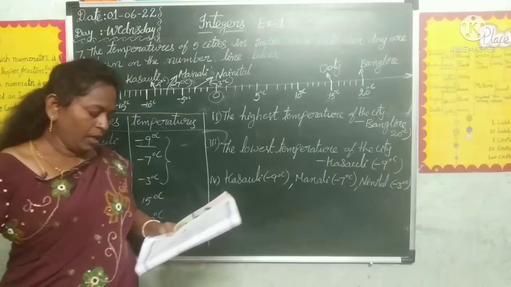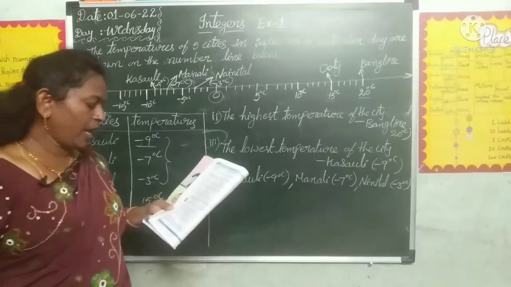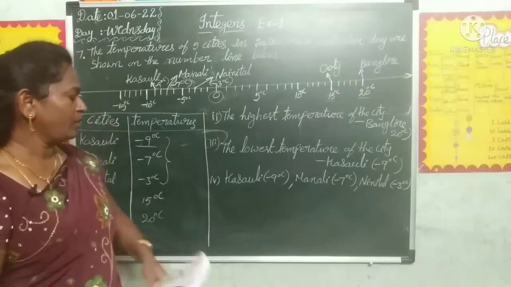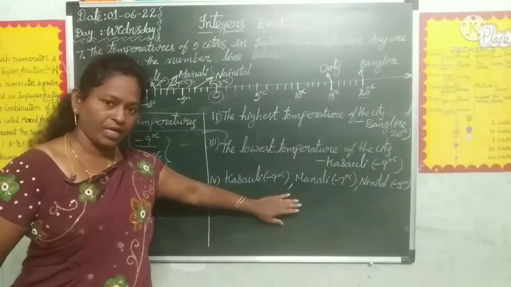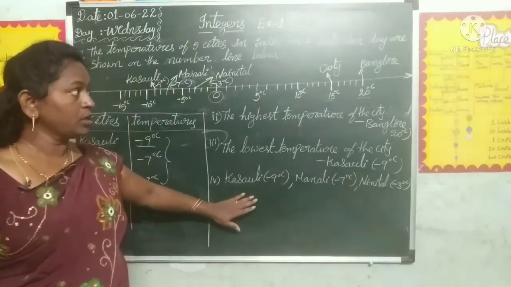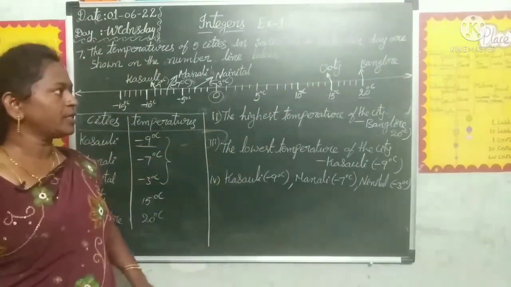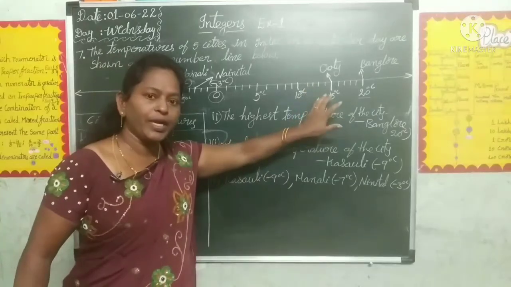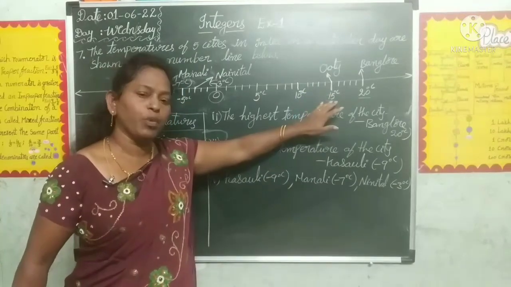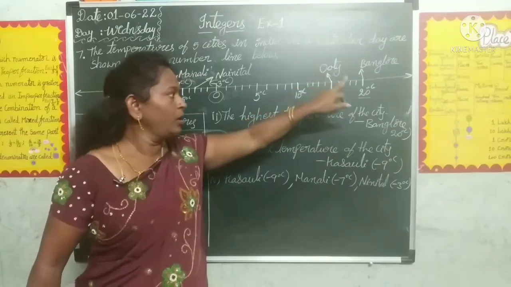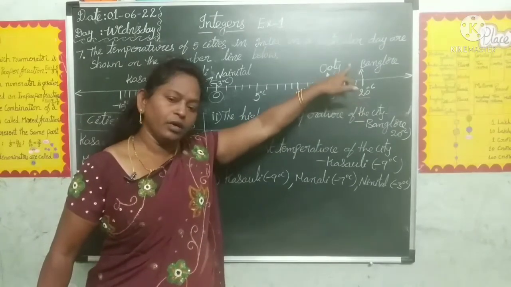And finally, the fifth one. Name the cities whose temperatures are more than 0. Here we wrote less than 0 degree temperatures. Now they are asking for more than 0 degree centigrade, that is, positive temperatures. What is recorded as positive temperatures? 15 degrees with Ooty, 20 degrees centigrade with Bangalore.